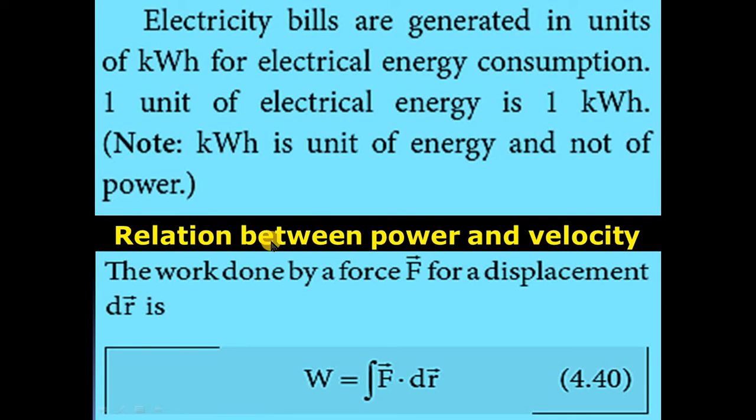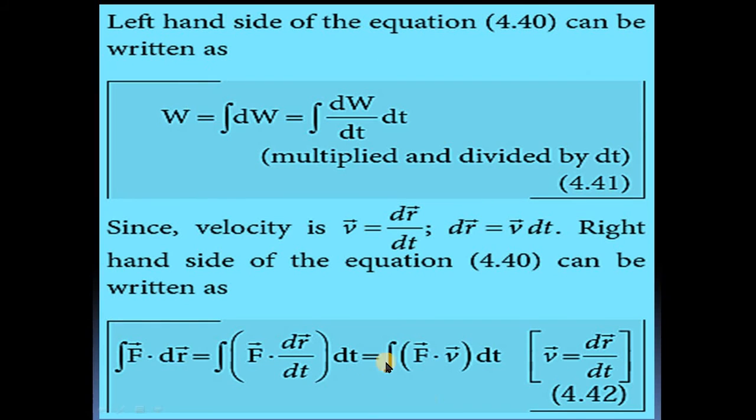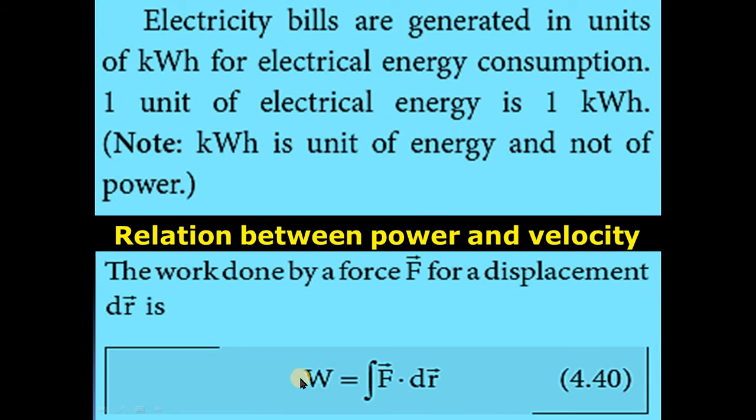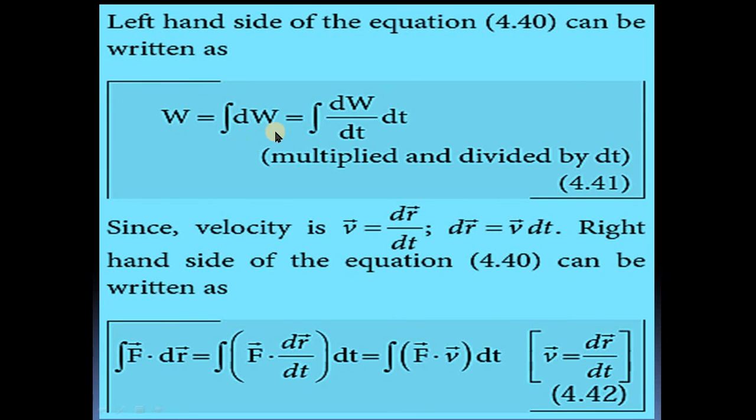The next topic is relation between power and velocity. The work done by a force F vector for a displacement dr vector is W equal to integration of F vector dot dr vector. The left hand side of equation 4.40, W, can be written as integration of dW, multiplied and divided by dt, so integration of dW divided by dt into dt.